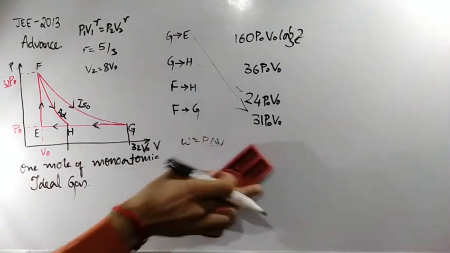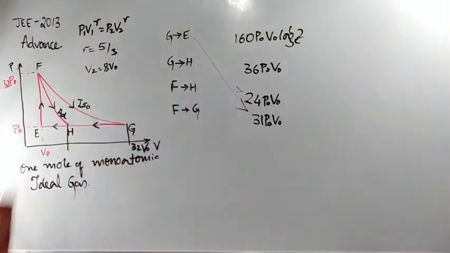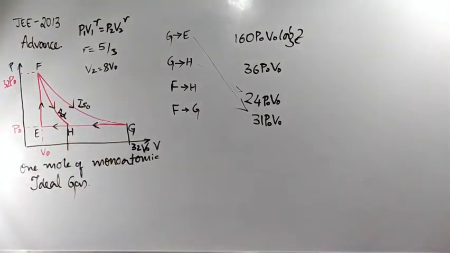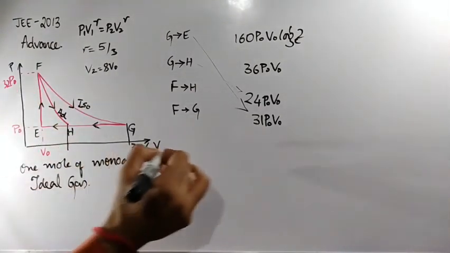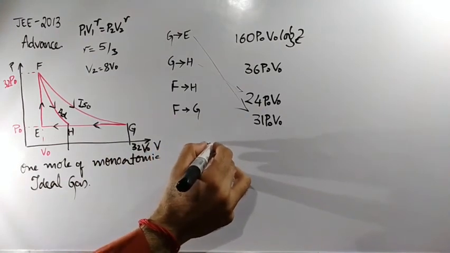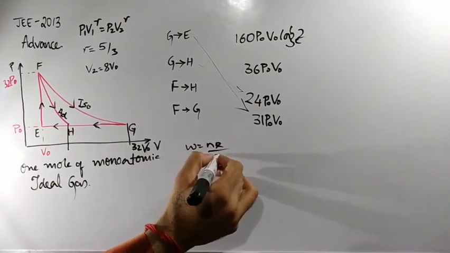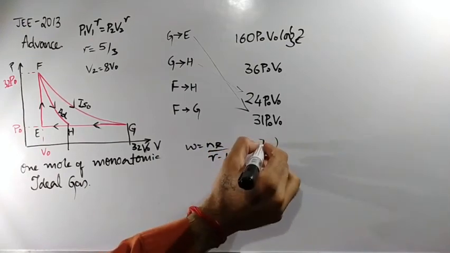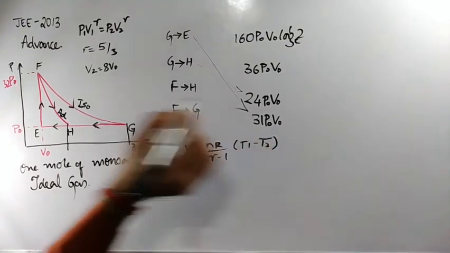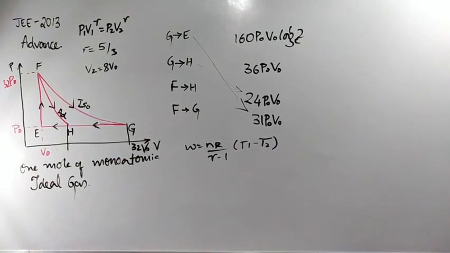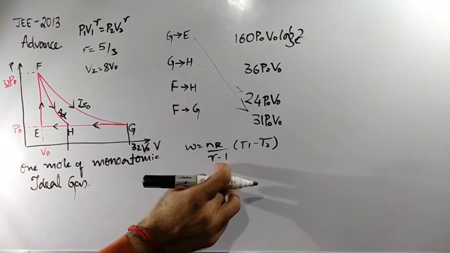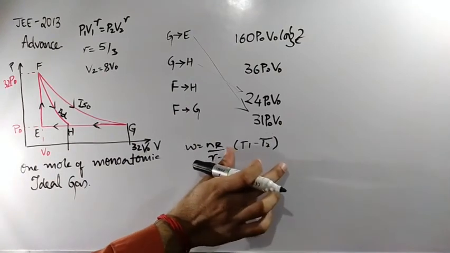Process given now, F to H. Which process is that? You just check. F to H is an adiabatic process. What is the formula for work done in an adiabatic process? W is equal to nR by gamma minus 1, inside the bracket T1 minus T2. Clear? Otherwise you can consider it as gamma minus 1. Instead of writing gamma minus 1, you can consider 1 minus gamma also.